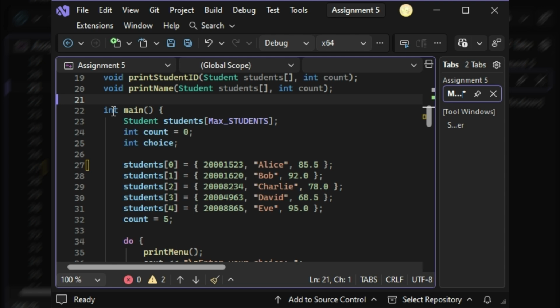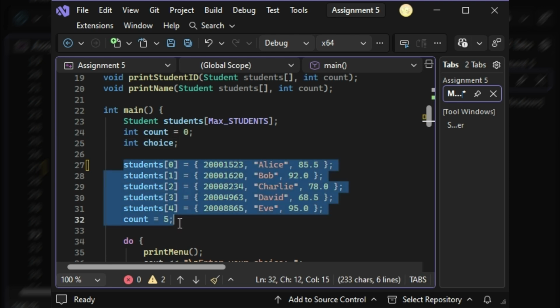In line 22, I have the int main function. In line 23, I added the Student structure and inputted the local variable students to drag down the components into the main function. In addition, the preprocessor macro definition was added so that the int main program knows that the limit is 5 students. In lines 24 to 25, I used the fundamental data type integer on the words count and choice.